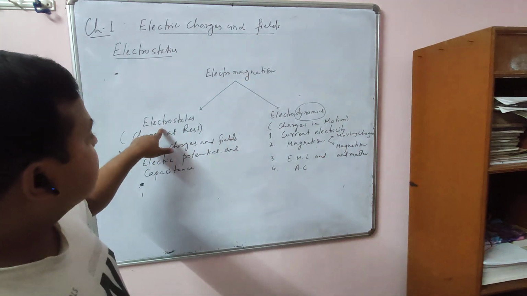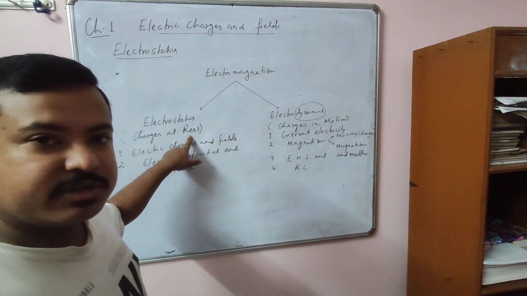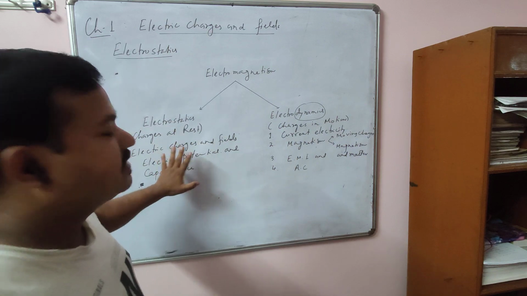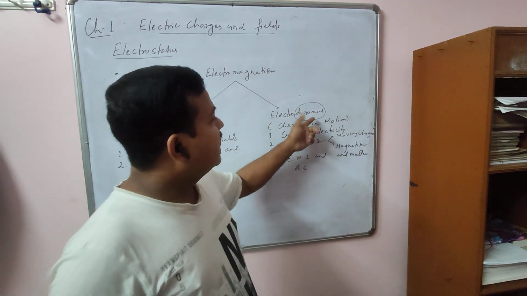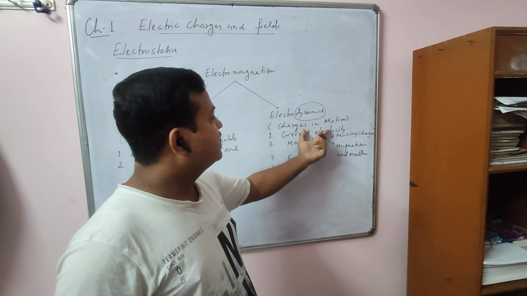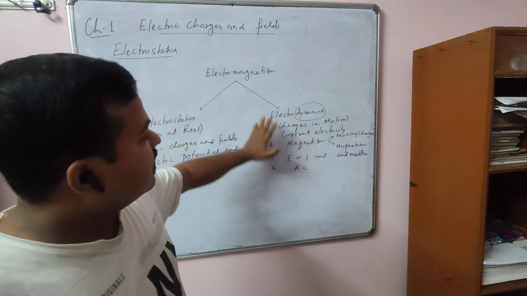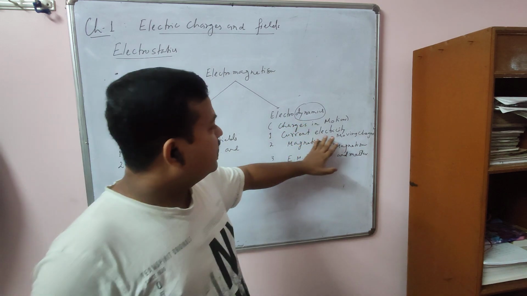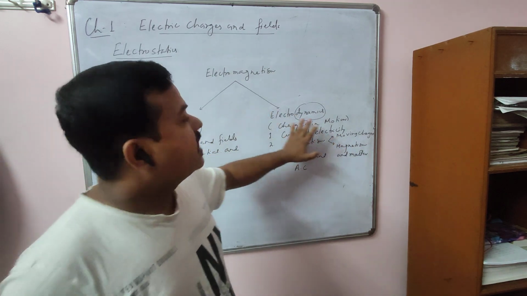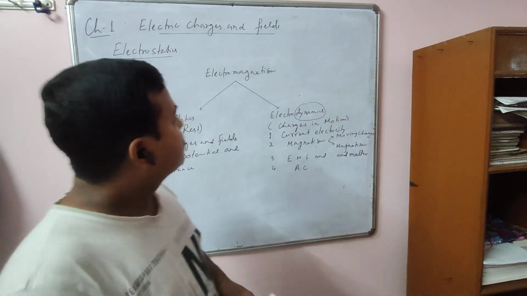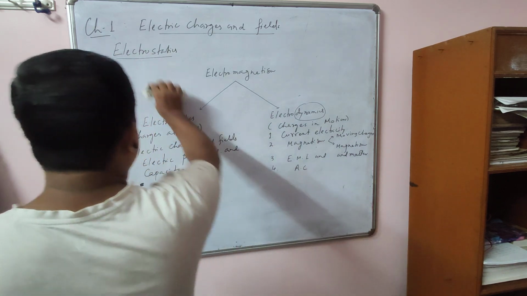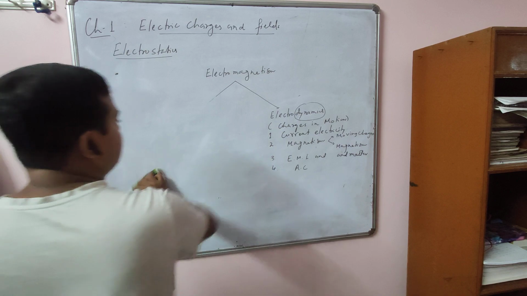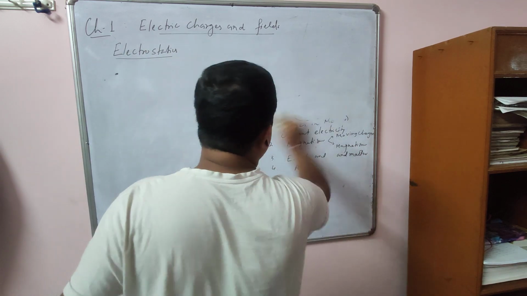One is electrostatics, means charges at rest. So we'll discuss all the topics related to charges at rest. And second one is electrodynamics, means charges in motion. So here we discuss the topics where charges are in motion. So they are the main two parts of your electromagnetism. Is it clear? Okay.